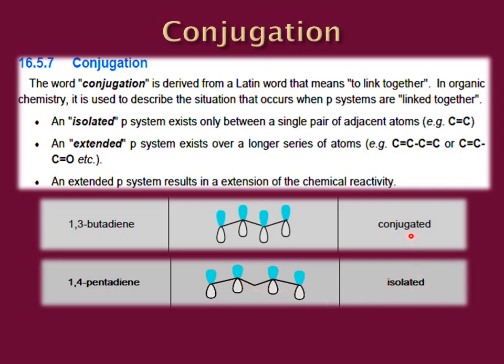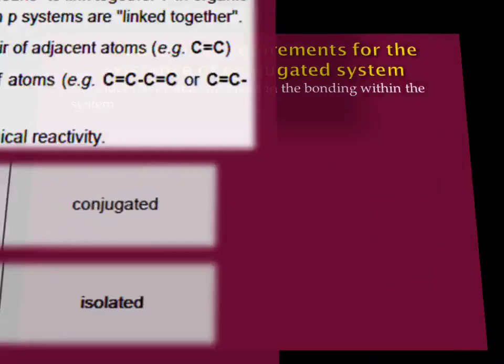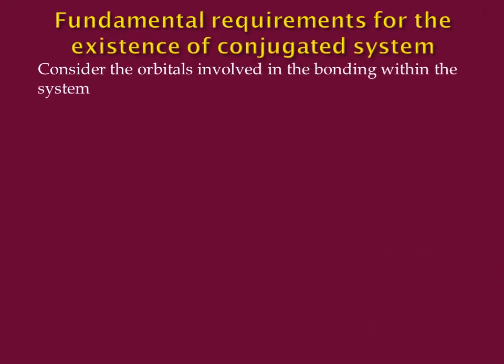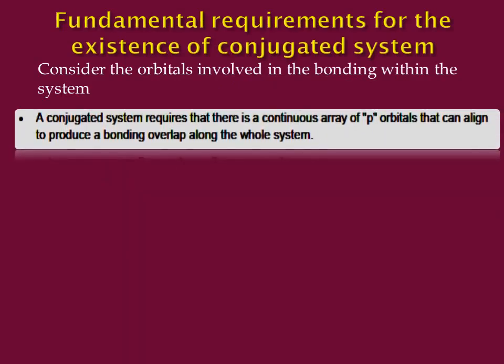Students, let us see what the requirements are for the existence of a conjugated system. For this, we have to consider the orbitals that are involved in the bonding within the system. The first requirement is that a conjugated system requires a continuous array of p orbitals that can align to produce a bonding overlap along the whole system.